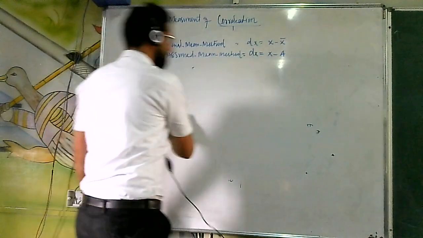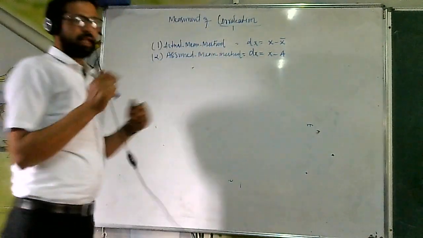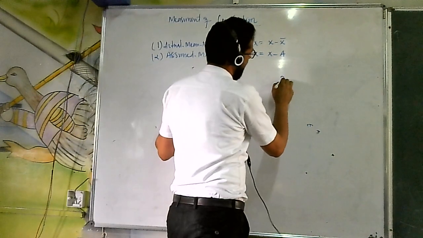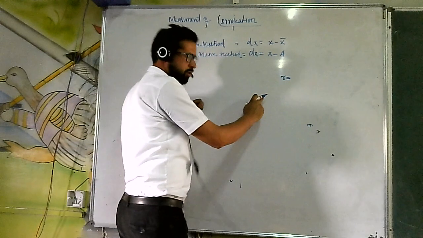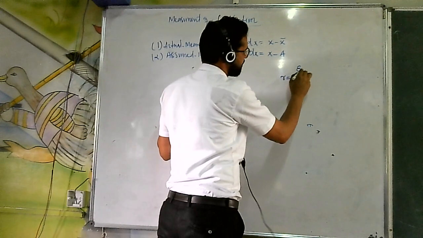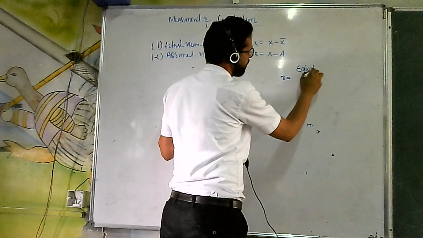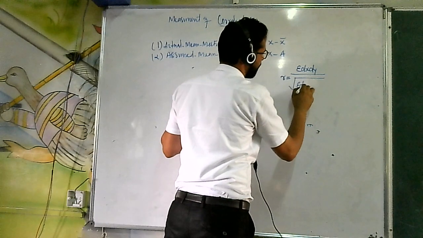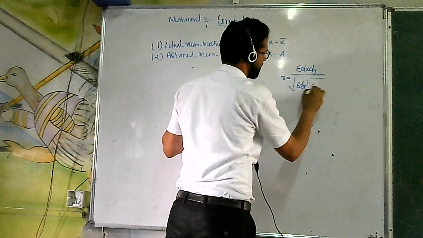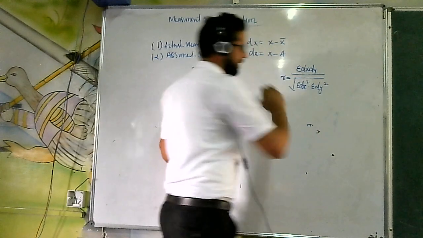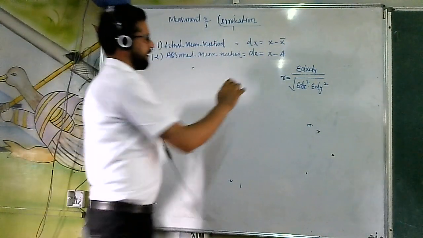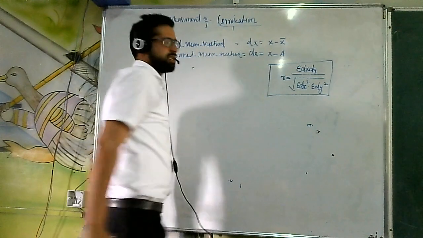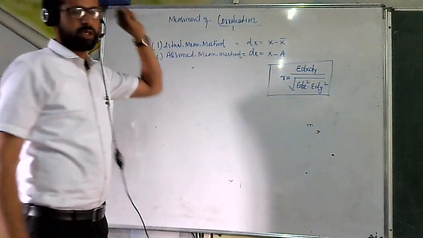Now we will take up the first, known as the actual mean method. According to the actual mean method, in order to find the correlation, r will be equal to the summation of dx into dy, under root of summation of dx square into summation of dy square. This is the formula for calculating correlation according to Karl Pearson's method when it comes to the actual mean method.